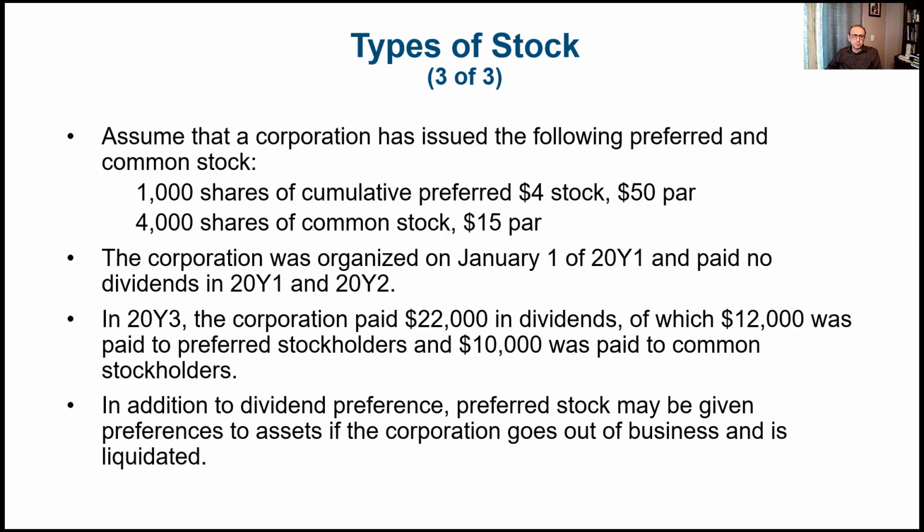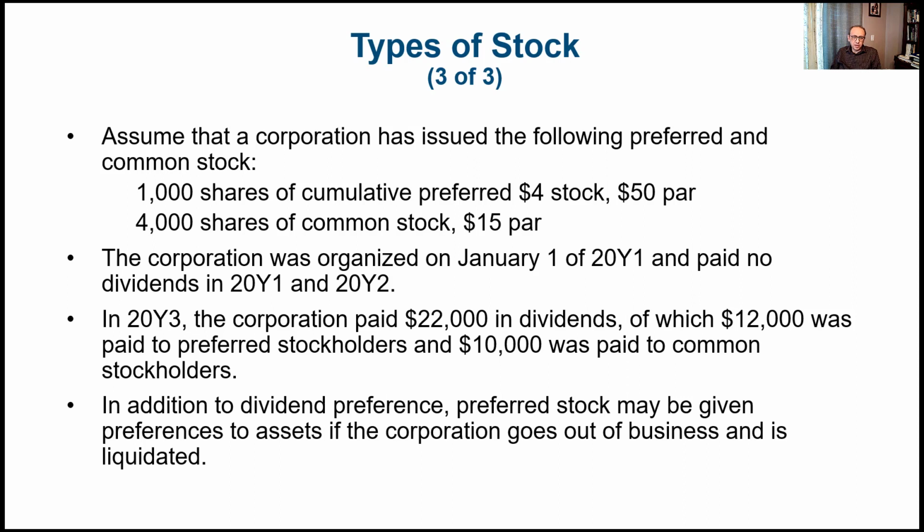So let's see this example. Assume that a corporation has issued the following preferred and common stock. We have 1,000 shares of cumulative preferred $4 stock, $50 par, and another 4,000 shares of common stock, $15 par. As you can tell, these preferred stock are cumulative.